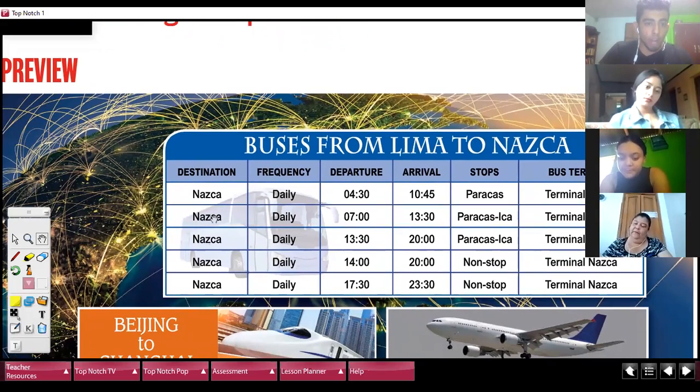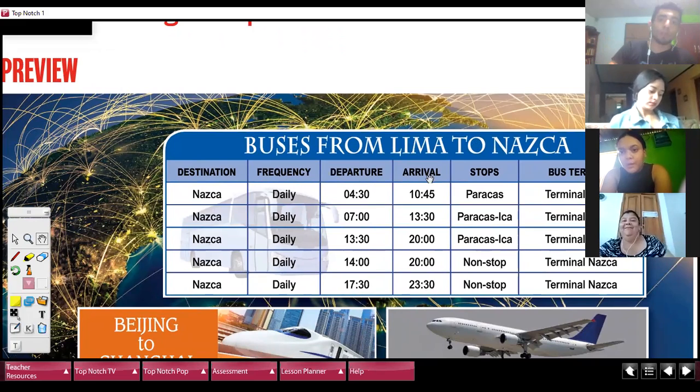Destination, Nazca, all of them are going to Nazca, right? Frequency, daily. So every day they go out, okay? Every day. Departure means the hour that they are leaving, the time that they leave. And arrival is the time when they get to Nazca.